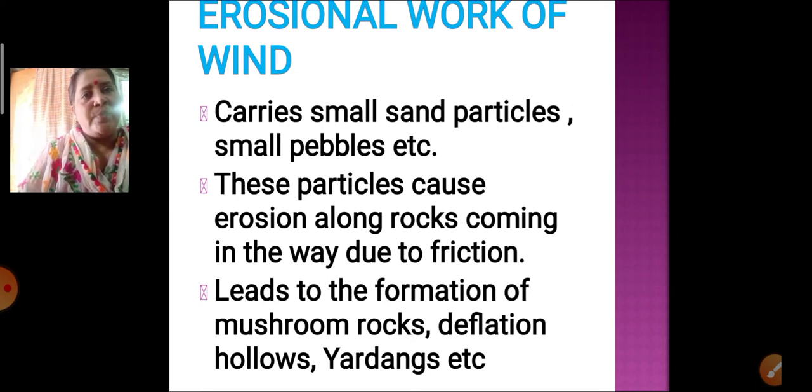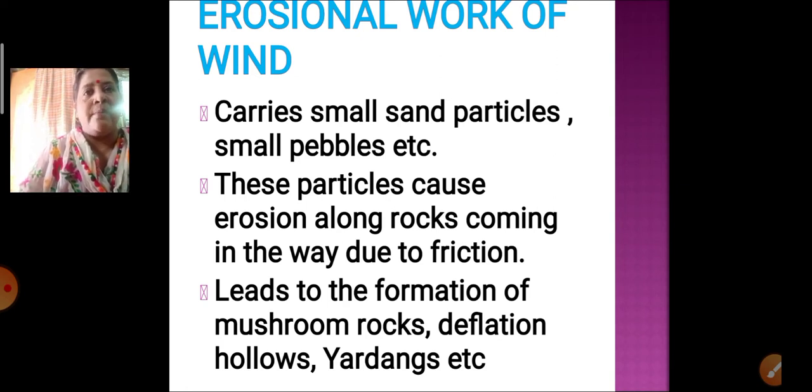But when these materials are getting carried away, whatever rocks come in the middle, these materials hit the rocks and erode them. The rock present in the middle gets eroded by these small pebbles and sand particles so much that it just gets a different shape.